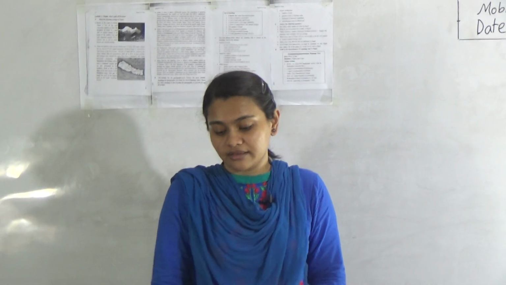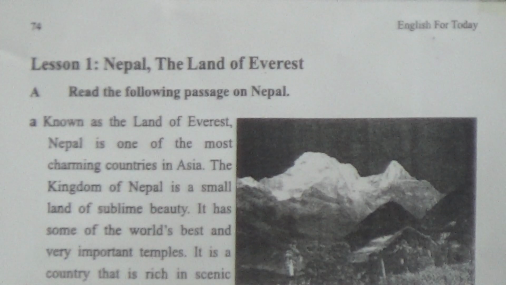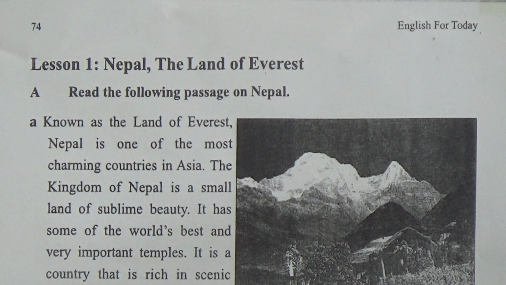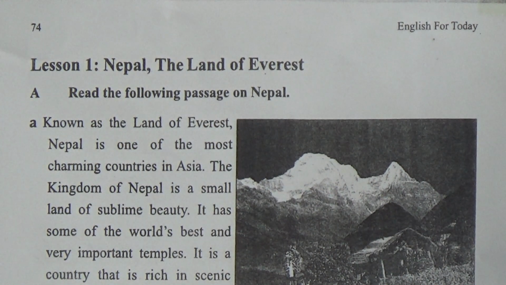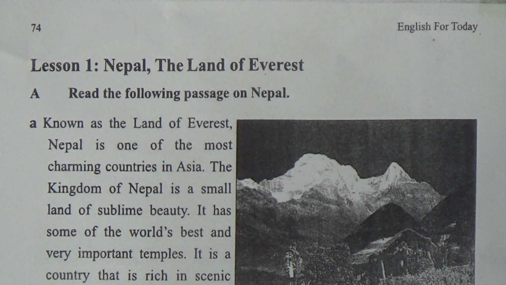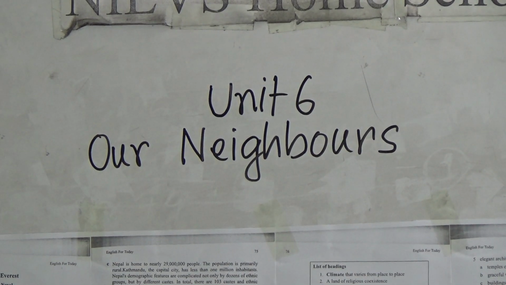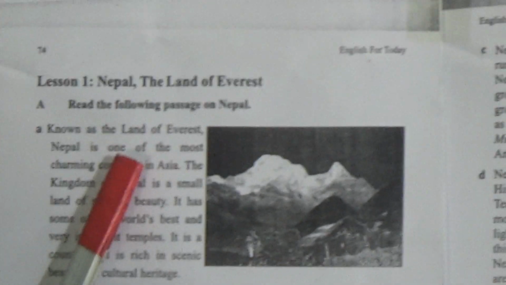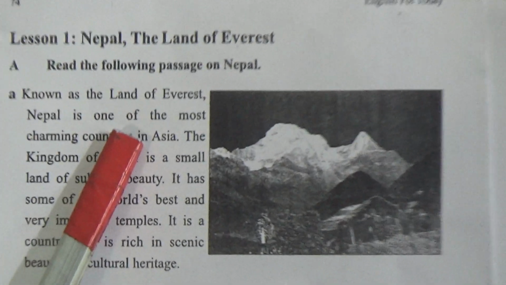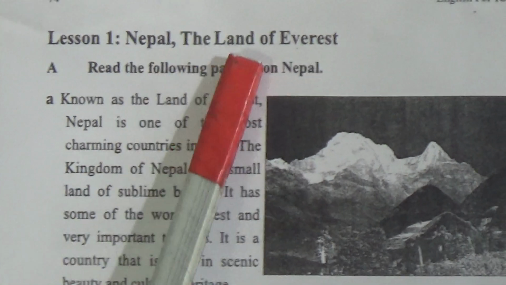That means this is a new lesson, a new unit, and this unit is about our neighboring countries. That means we will know about our neighbors, our neighboring countries like Nepal, India, Sri Lanka. And Lesson 1 is about Nepal, the Land of Everest. Unit 6, Our Neighbors, Lesson 1, Nepal, the Land of Everest, page 74. So all of you take your English for Today book and go to page 74.